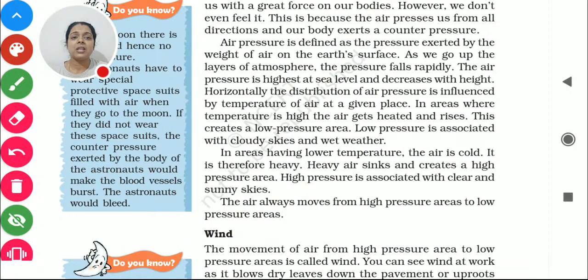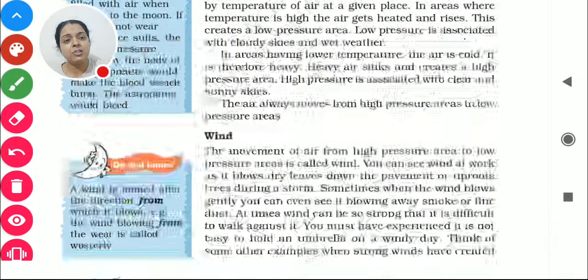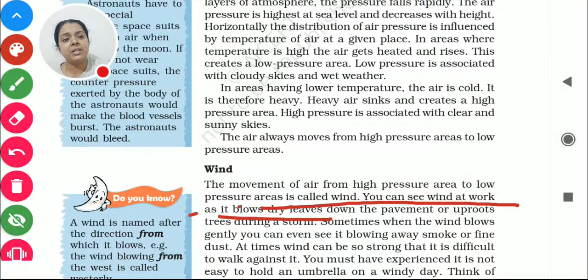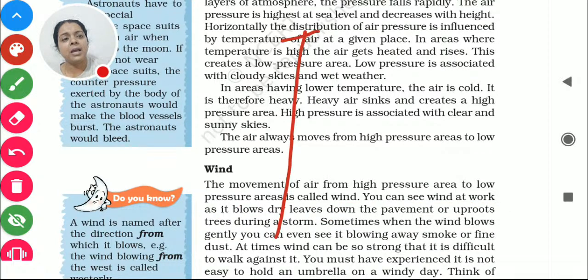No, undoubtedly not. So here we find that air always moves from high pressure to low pressure. Why? Because where there is low pressure, air will go up, and wherever there is high pressure, the air will come to fill it.